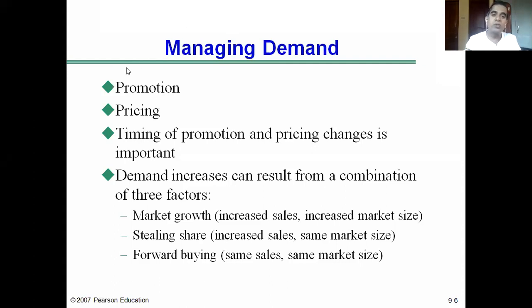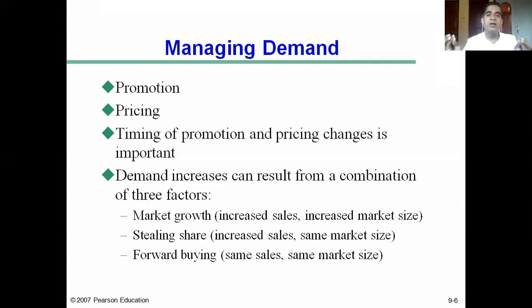So another approach to handle the predictable variability in demand is by managing demand. There are two sides: one is the supply side, another is the demand side. We just learned how a company can handle predictable variability in demand by managing supply.